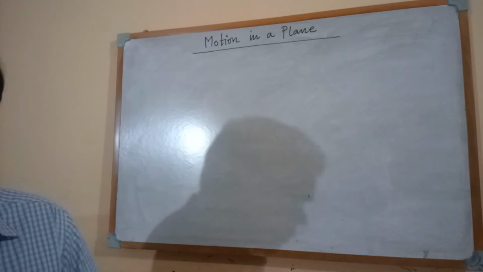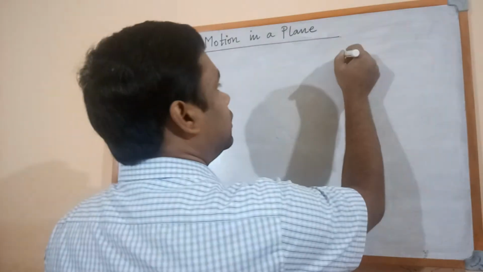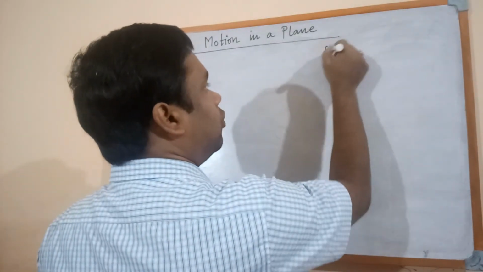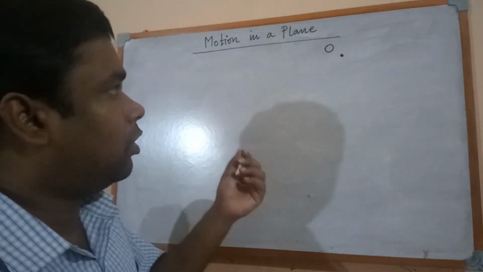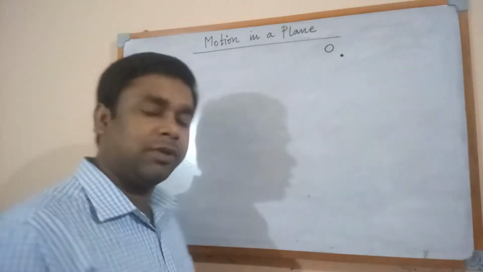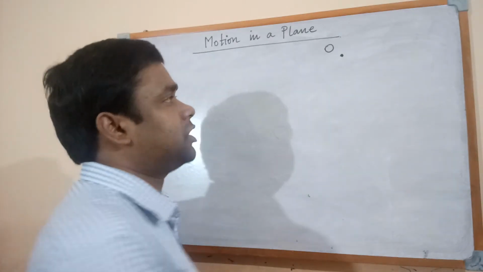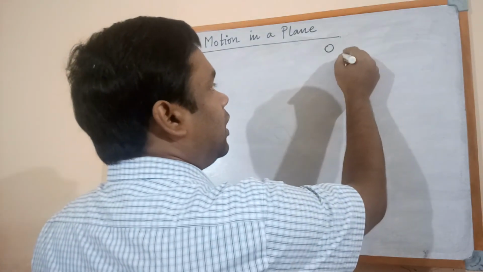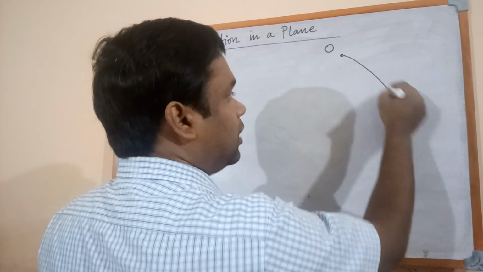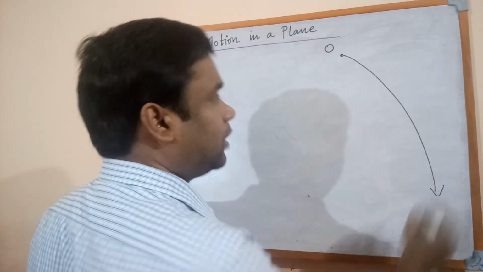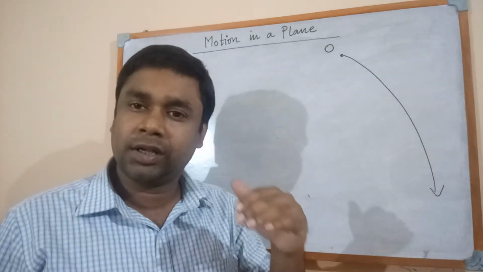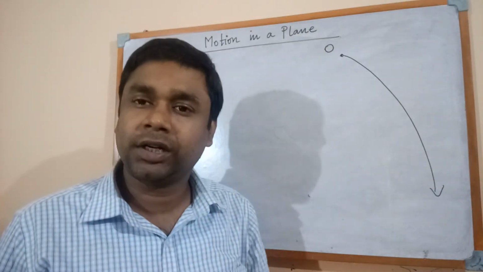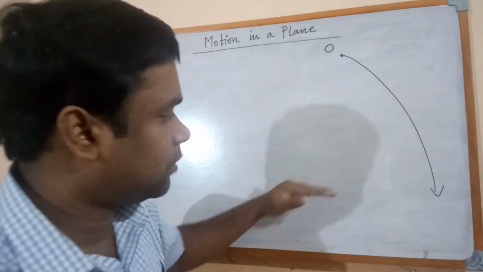Let this be the point O, from which an object, that means here a projectile, is projected, and its motion is like that. This point is obviously situated at a certain height from the horizontal plane.